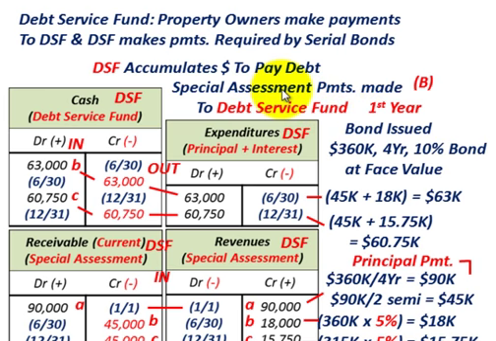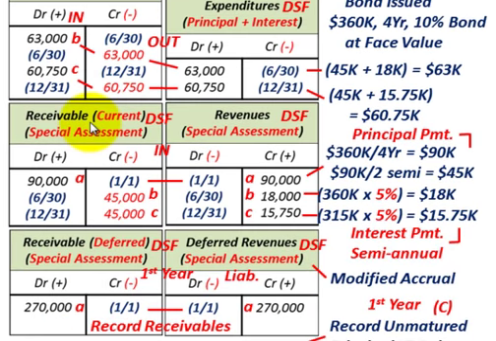The special assessment payments are being made by the property owners here. Okay, and we're just going to look at the first year here. So in our debt service fund, I'm showing it again in T-account form. We're going to be looking at our receivables, that special assessment, and recognizing our revenues on that special assessment.